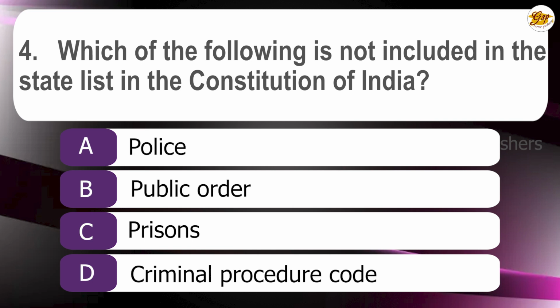Fourth question. Which of the following is not included in the state list in the Constitution of India? A. Police. B. Public order. C. Prisons. D. Criminal procedure code. The correct answer is D. Criminal procedure code.